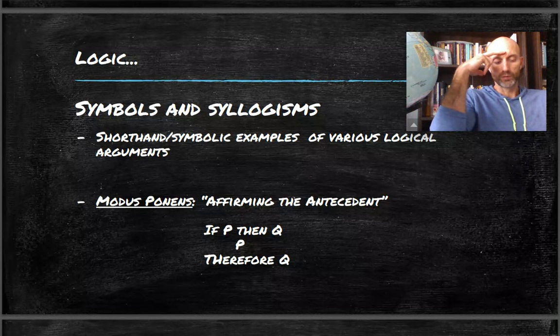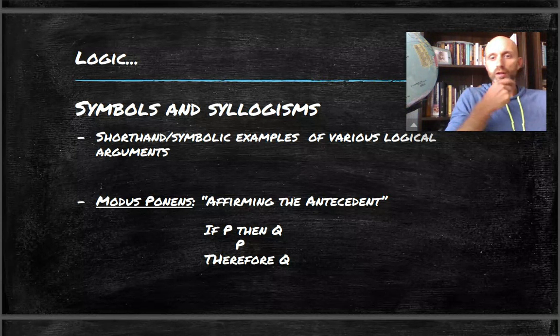So again, that looks like this. If Jesus Christ rose from the dead, then he is God's son. Affirm the antecedent: Jesus Christ rose from the dead, therefore he is God's son. Of course, if you want to get around that, you have to deny the truthfulness of the very first premise, just like you would in a normal categorical syllogism. If all the rules are followed, the only way to get out of the argument is to show somehow that one of the premises is not true.